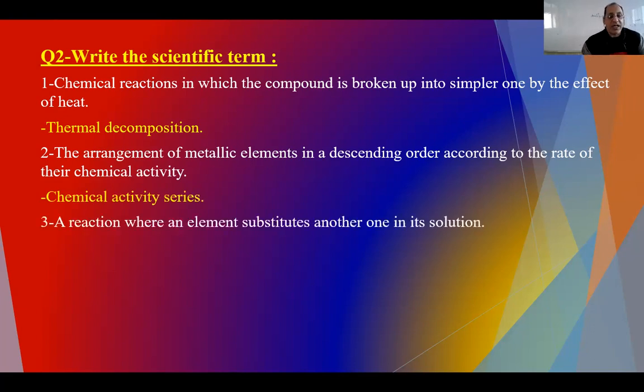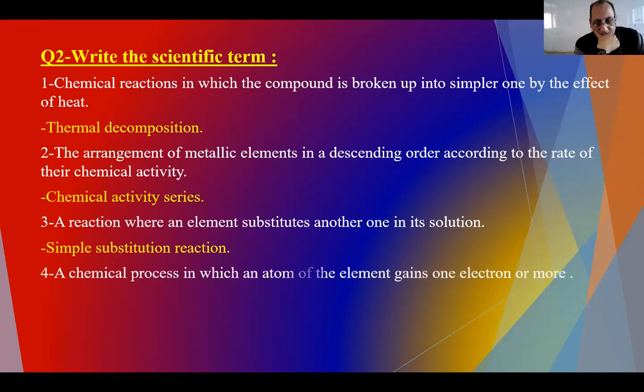The reaction where an element substitutes another in its solution is a simple substitution reaction. Chemical process in which an atom of an element gains one electron is a reduction process.